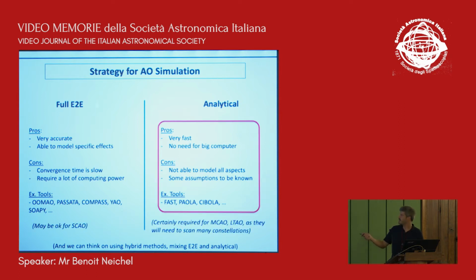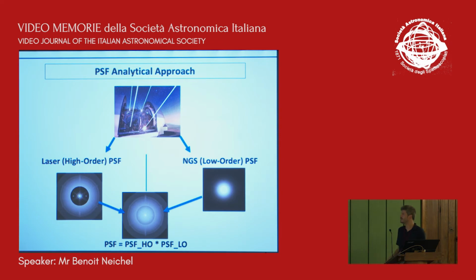So this may be working for SCO, but most likely for MCO-LT or more complex tomographic systems we'll have to use analytical tools. If we decide arbitrarily that we'll use analytical tools, then the thing is quite easy. On one hand, you have a high order part of the PSF, which is set by the tomography and the laser part, and this is mostly constant. This only depends on the laser guide star geometry, which is going to be fixed, the laser guide star flux, which is mostly going to be a lot, and the CN square profile obviously, but mostly this is going to be quite stable.